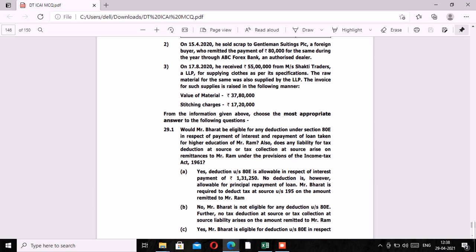However, the benefit of the interest paid on the loan as per section 80E would be available only and only if the loan has been taken by the person himself for his own benefit, or for his spouse, or for his children. In this case, Mr. Bharat is the person who has taken the loan. Loan has been taken for Mr. Ram. So it is better if we know the relationship between Mr. Bharat and Mr. Ram, and accordingly we can figure out whether the benefit of interest paid would be available or not under 80E. So for this, let's move to the paras.